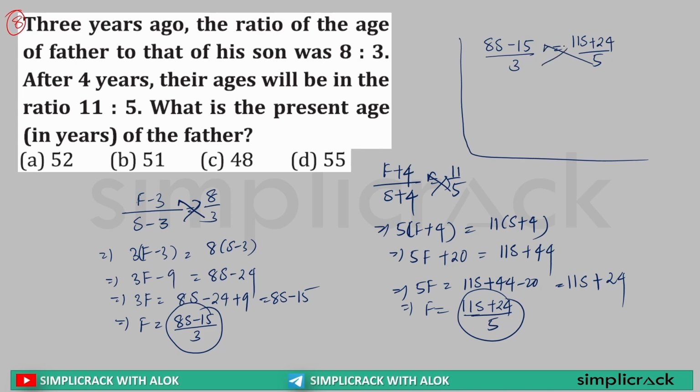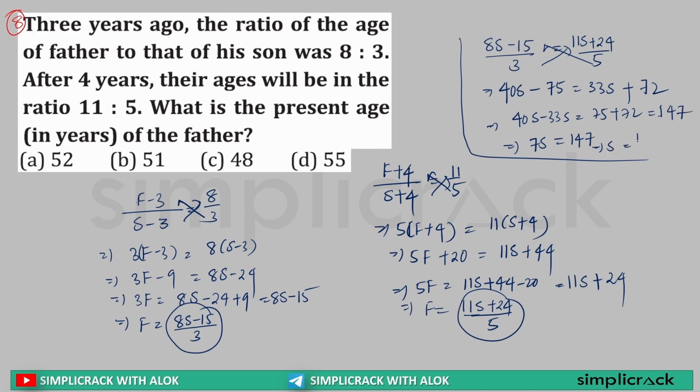Now if I cross multiply, 5 into 8S is 40S minus 15 into 5 is 75, is equal to 11S into 3 is 33S plus 24 into 3 is 72. If I solve this, 40S minus 33S is equal to 75 plus 72, which is equal to 147. 40S minus 33S is 7S, which is equal to 147.